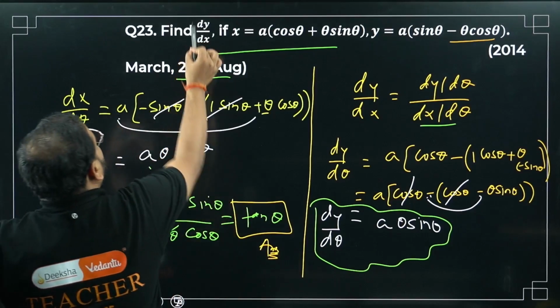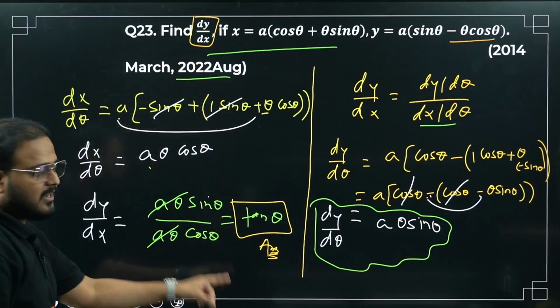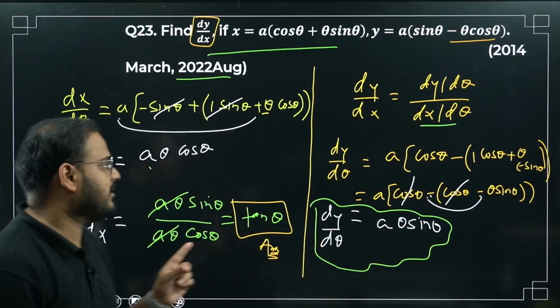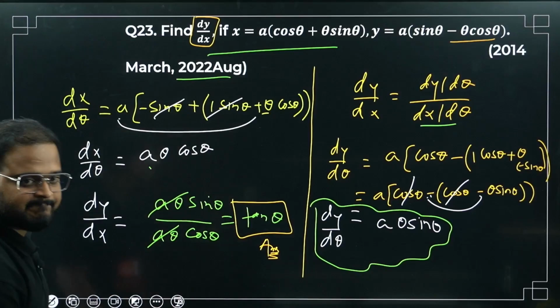You are looking for what value? dy by dx only. Answer is tan theta, in the terms of the parameter. What is the parameter here? The theta value. Have a look.